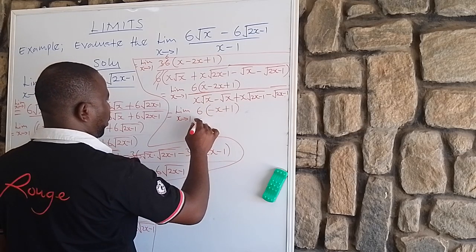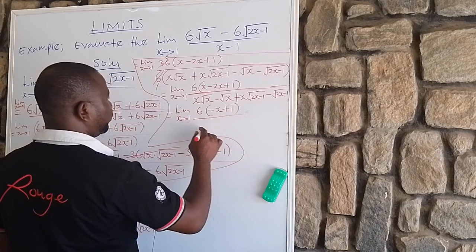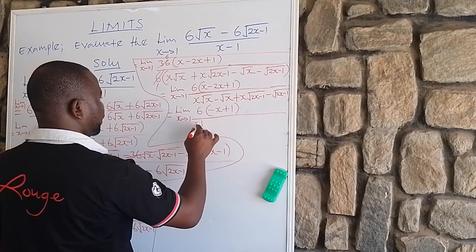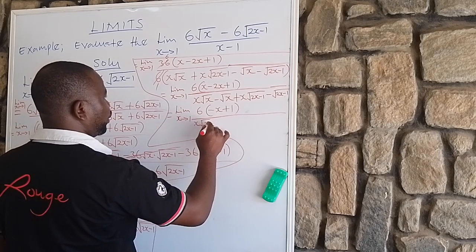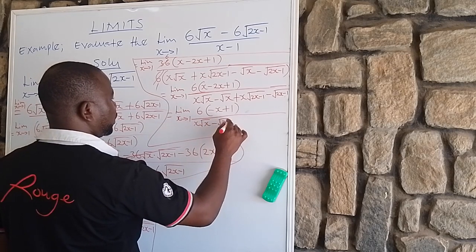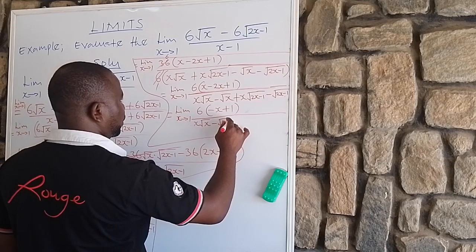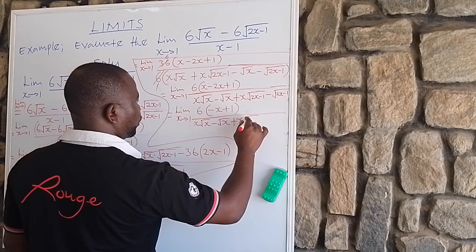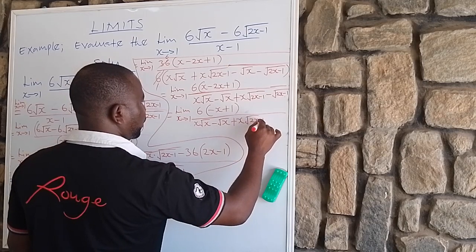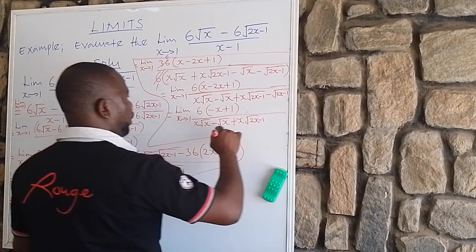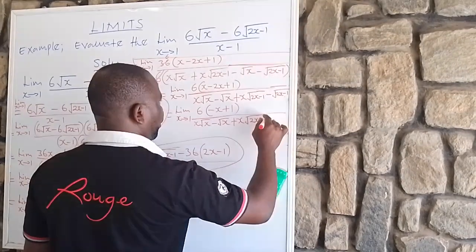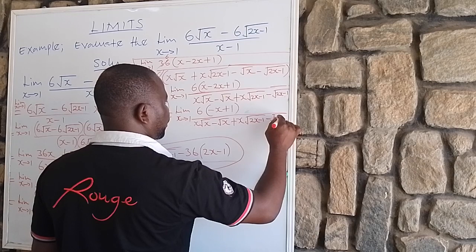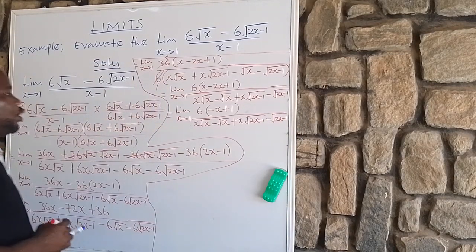Then all over x root x minus root x plus x root 2x minus 1, then minus root 2x minus 1, true or false?